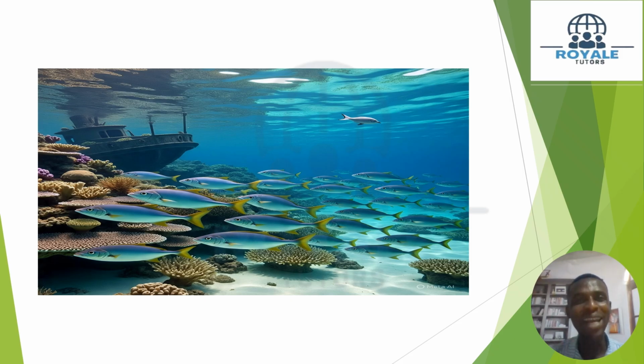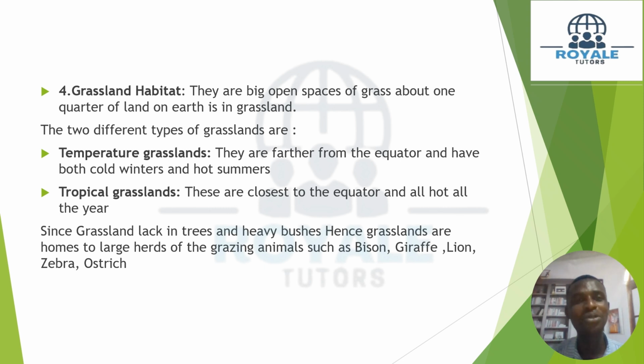Good. So can we go on now to the grassland habitat? Don't forget this is also a part of the terrestrial space and the terrestrial habitat. So when we talk about the grassland habitat, they are big open spaces of grass, about a quarter of land on earth, and that is in the grassland. We have two major types of grassland: the temperate grassland and the tropical grassland.